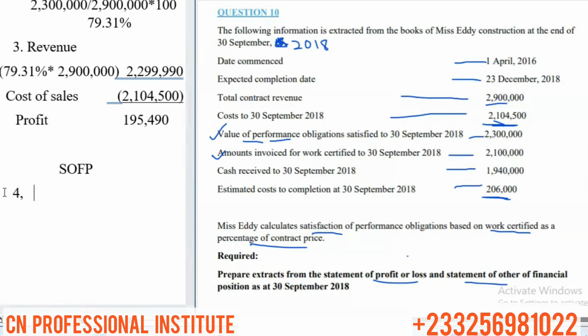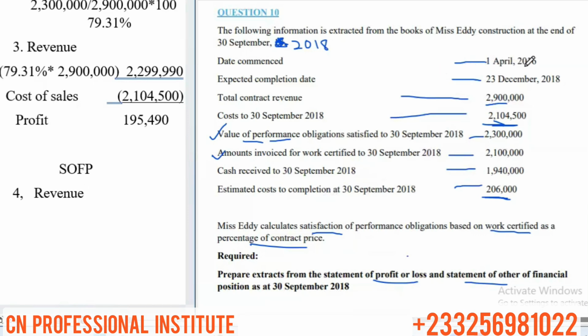With the contract asset, we compare revenue recognized. And mind you, let me explain this one again. Here in this question, you might think, when did they start the construction? 1st April 2016, and we are at 30th September 2018. So you might think the progress is 79.31%, right? That's the progress. But they have not recorded or recognized any previous revenue.